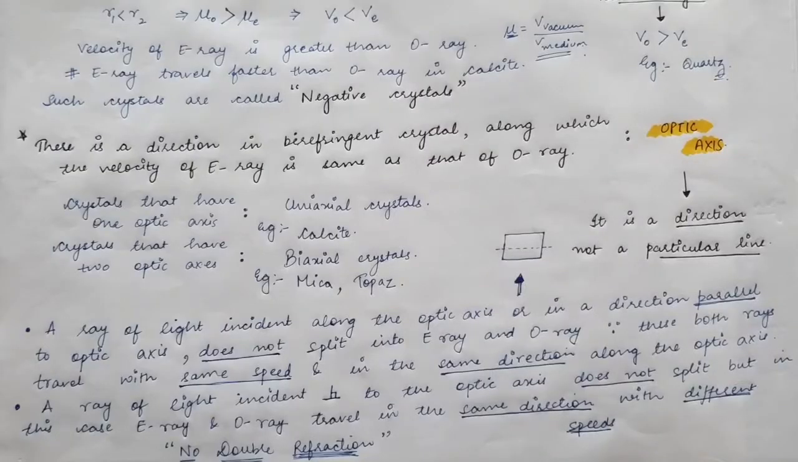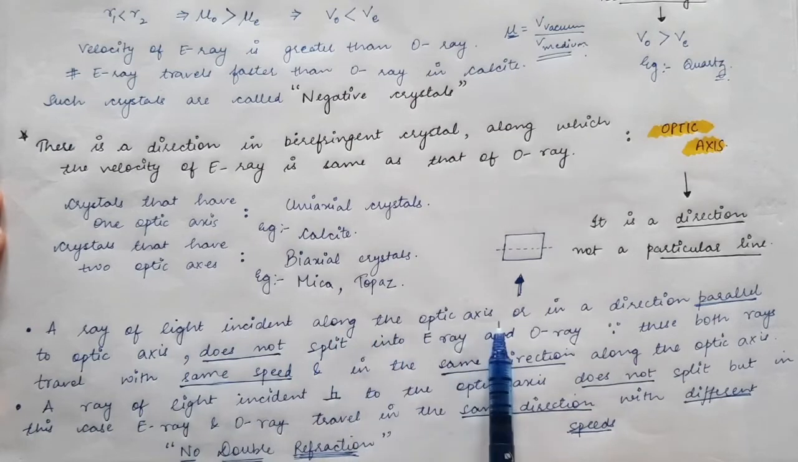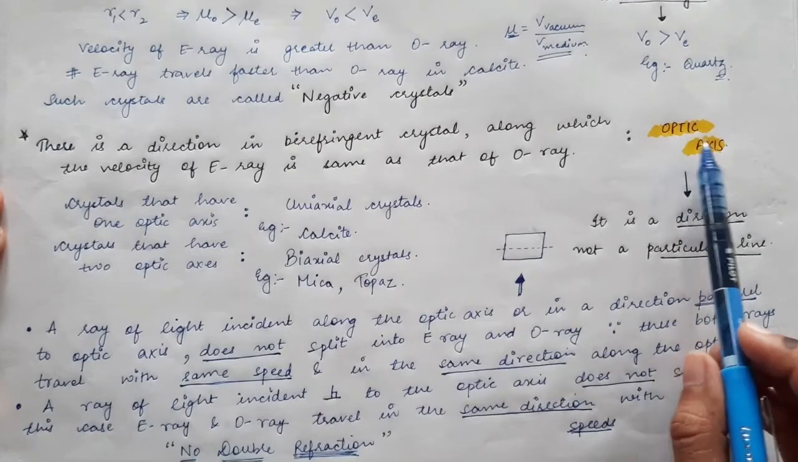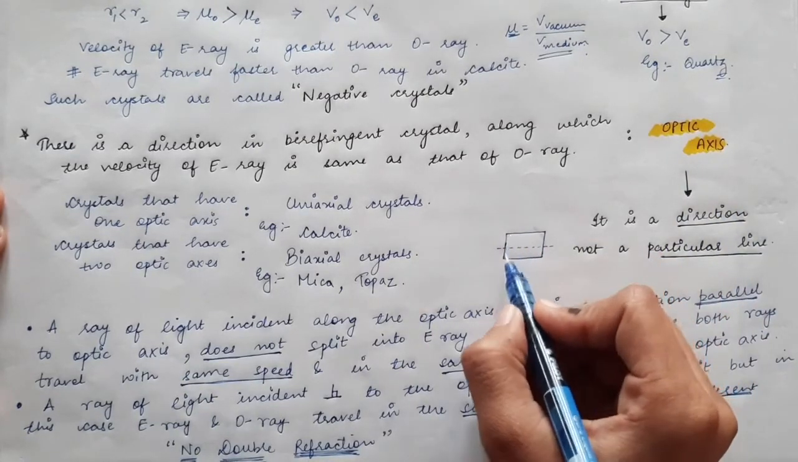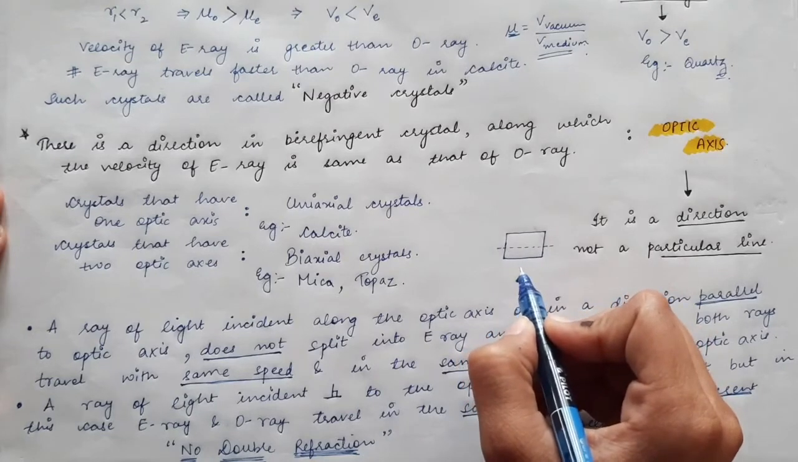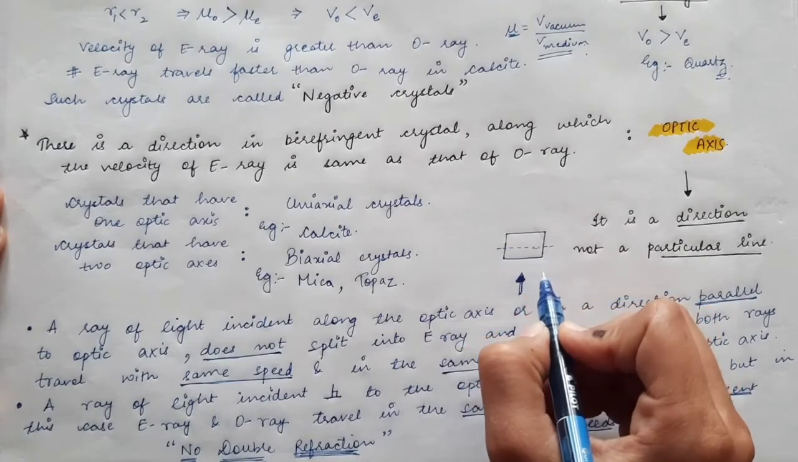Now there are a few things, these 2 points, that you have to remember for the case of the optic axis. These are the properties that come under the optic axis of a crystal. A ray of light incident along the optic axis, or in a direction parallel to the optic axis. As we have said, the optic axis is not a single line but a direction. So let's say I take this as a birefringent crystal and this dotted line I have drawn is the optic axis.